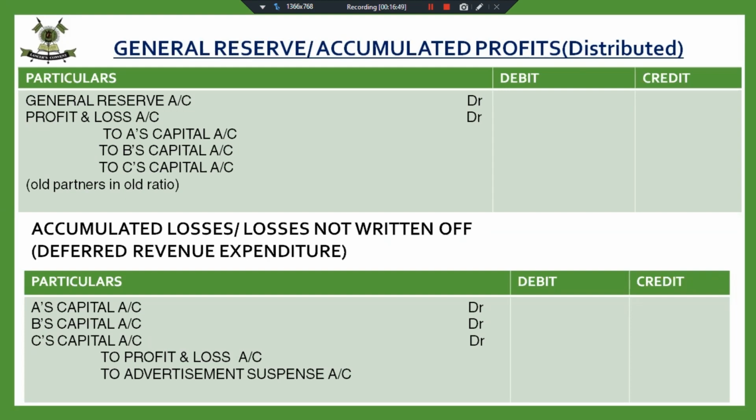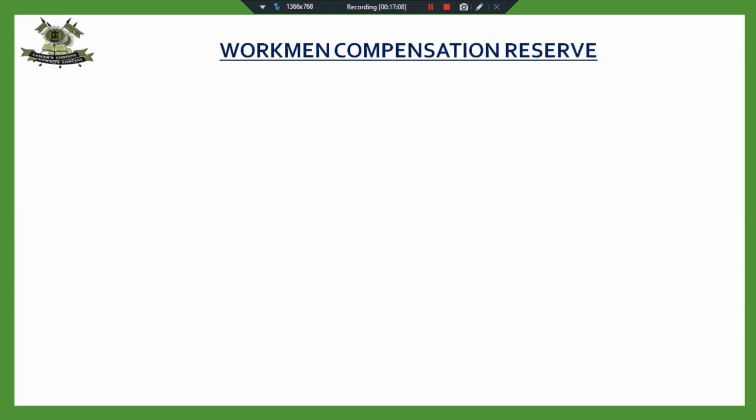Fine. When you note down the points where the difference is, it is easy at the time of revision also. Whenever you are revising for the examination, then it is easy to revise only the points where there is a difference in the accounting treatment.